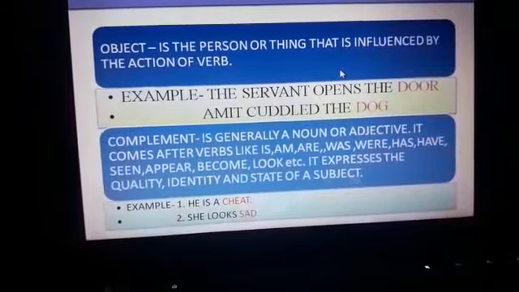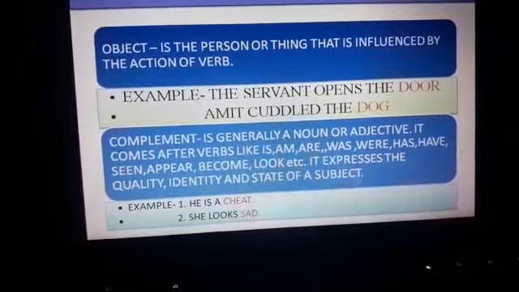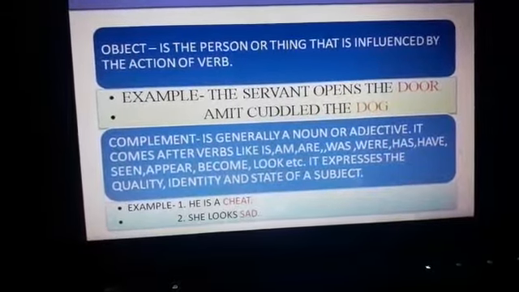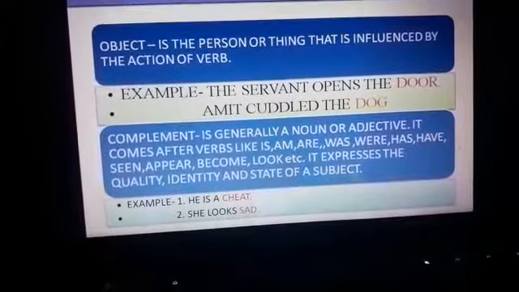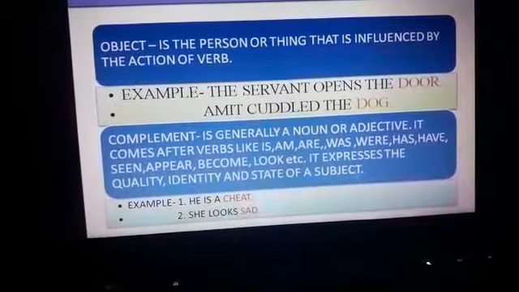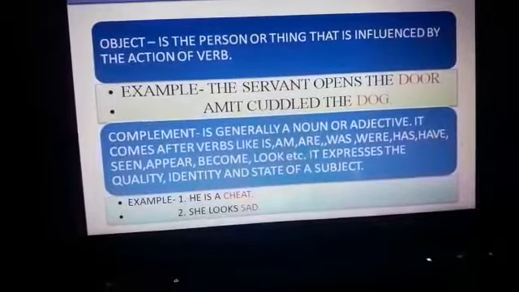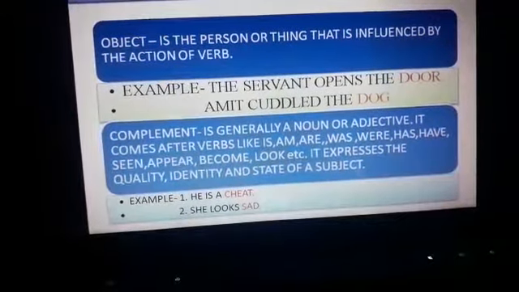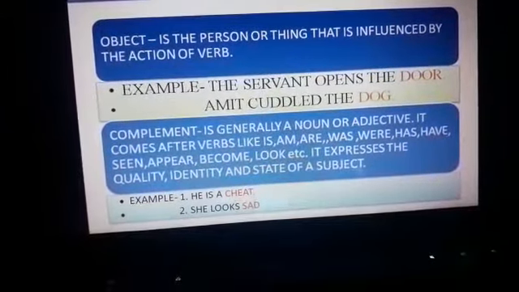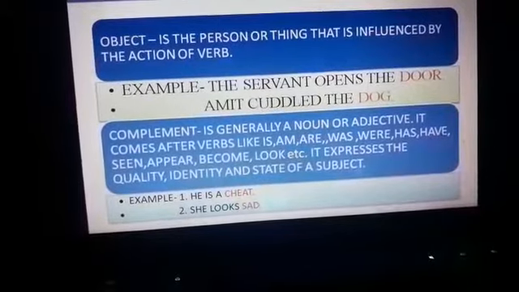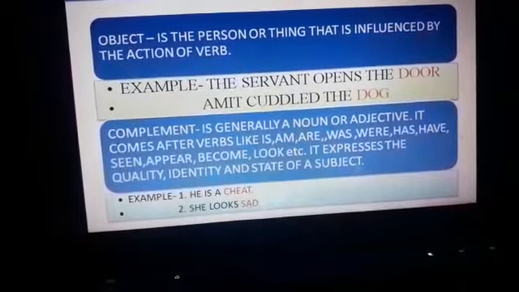Who is liking chocolate? Raju. Raju is the subject, and what does Raju like? Chocolate. So chocolate is the object here. So it is the name of a person or thing which is influenced by the action of the verb. Okay, I hope the word object is clear to you. What is an object in a sentence?